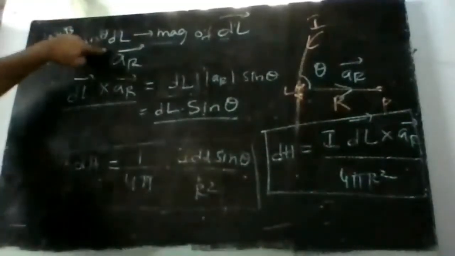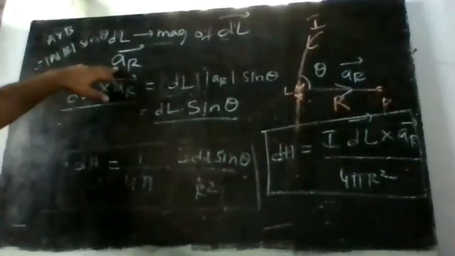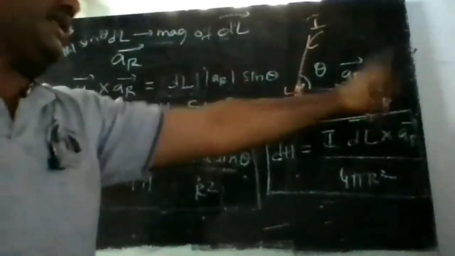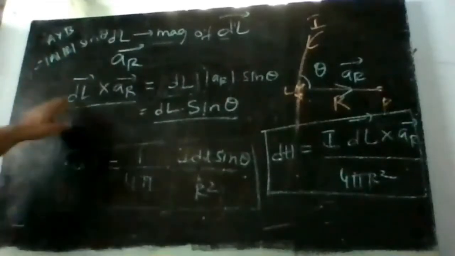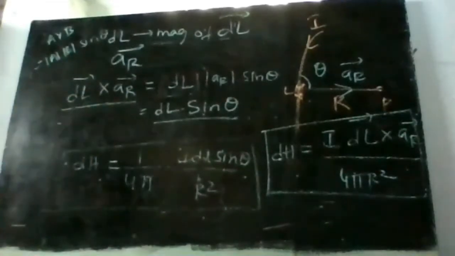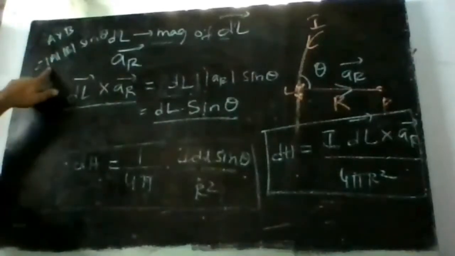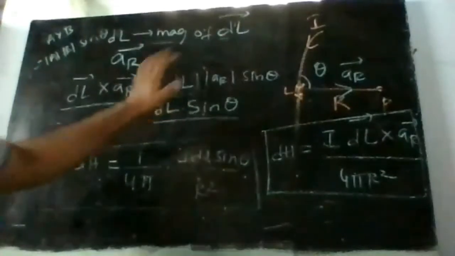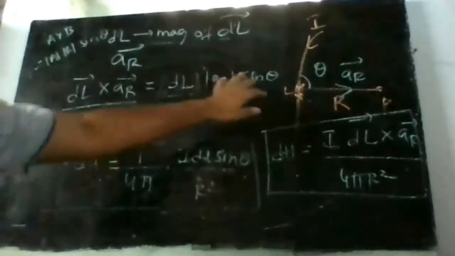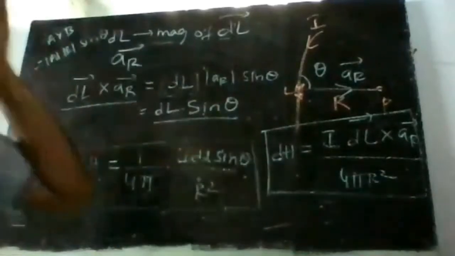I am considering dl bar as a vector, so dl will be the magnitude of that. Let us consider ar bar as the unit vector along the line. Now dl bar cross ar bar will be nothing but, magnitude of a bar cross b bar is the modulus of a into modulus of b into sin theta. So dl modulus of ar sin theta. Modulus of ar is nothing but 1. So this is equal to dl sin theta, correct?